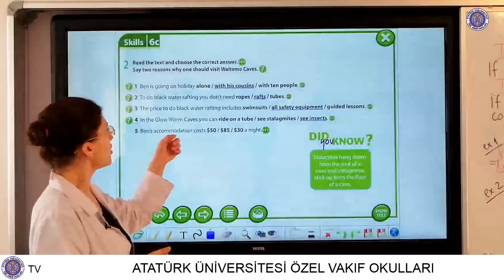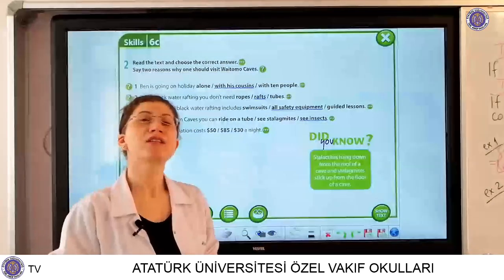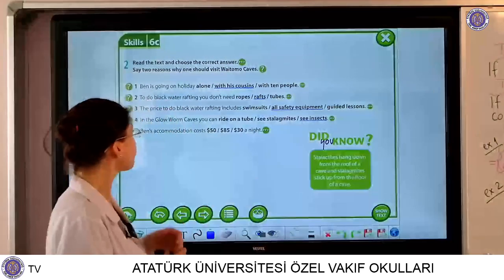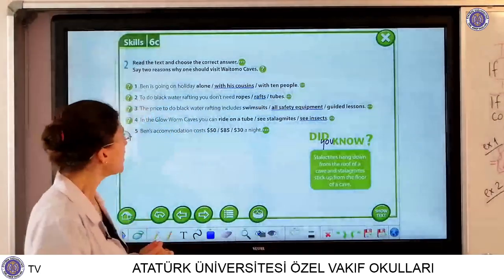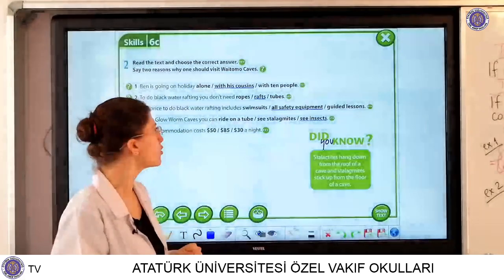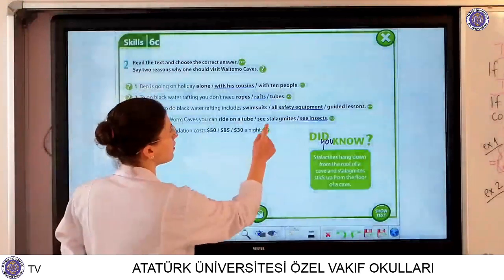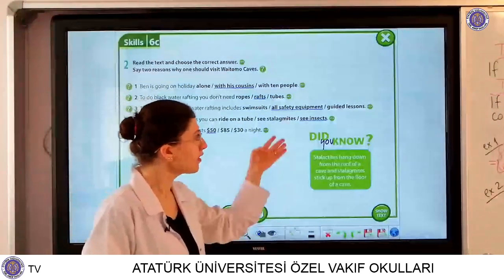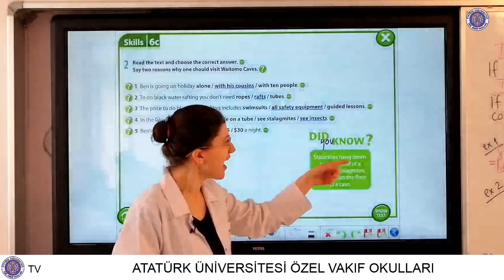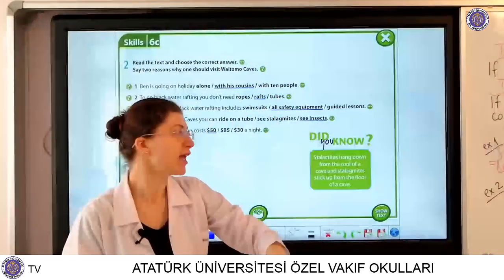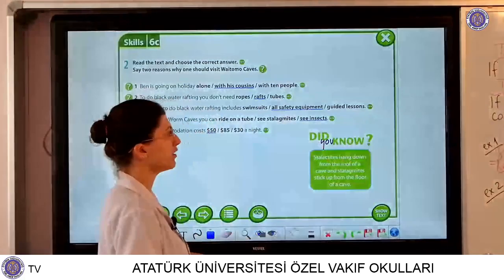And Ben's accommodation, please watch out here. This word is very important. Accommodation means konaklama, kalacak yer. And Ben's accommodation, how much does it cost? I know you remember, you know the answer, it is $50 for a night. Did you know? Yes, you know it. Stalactites hang down from the roof of the cave, and stalagmites stick up from the floor of the cave.